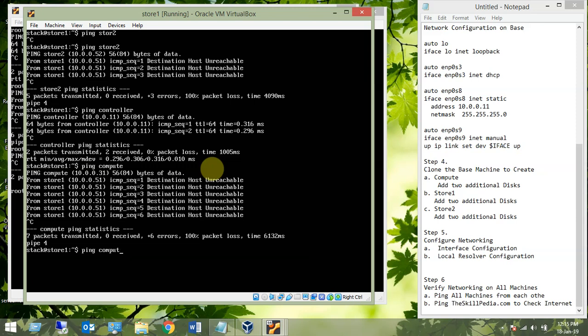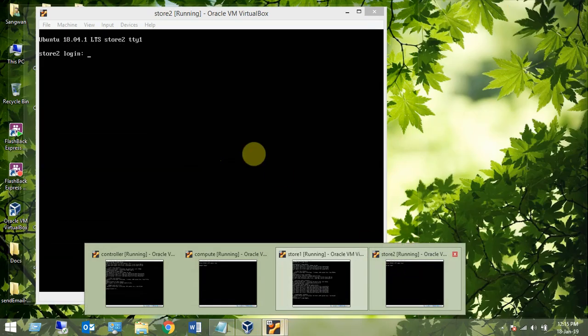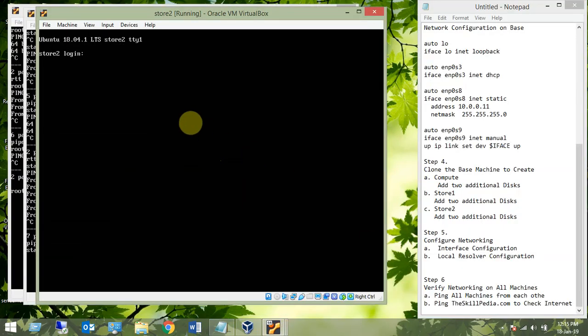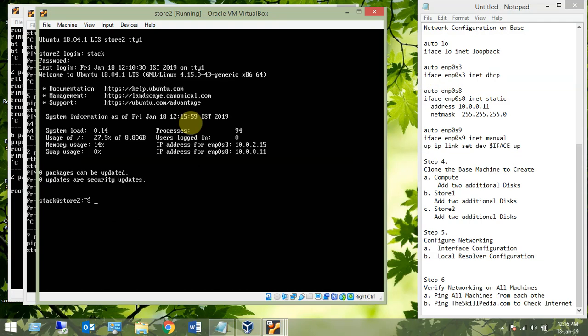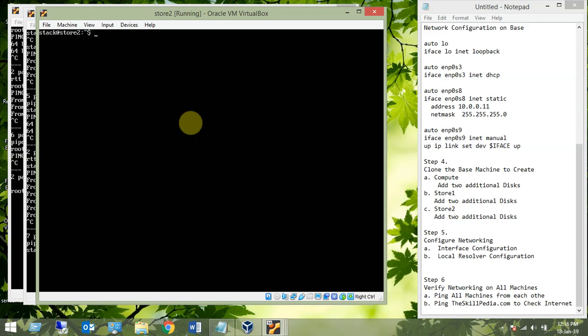And let's go to store 2 now. Store 2, this is store 2, right? Let's take a look at this. Stack, we'll see what is the problem. Might be the problem is in the interfaces file. Let's first sudo to the root, sudo su hyphen, and let's take a look at that file,